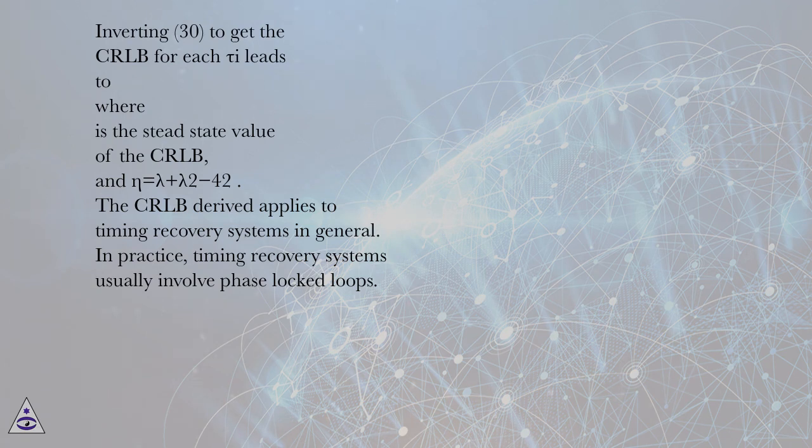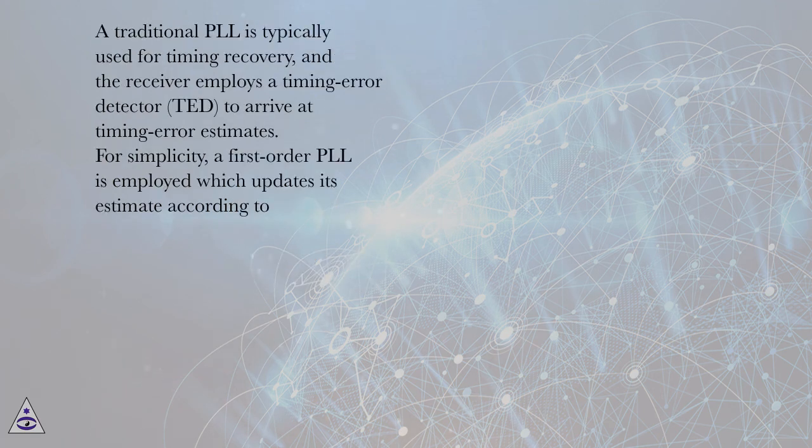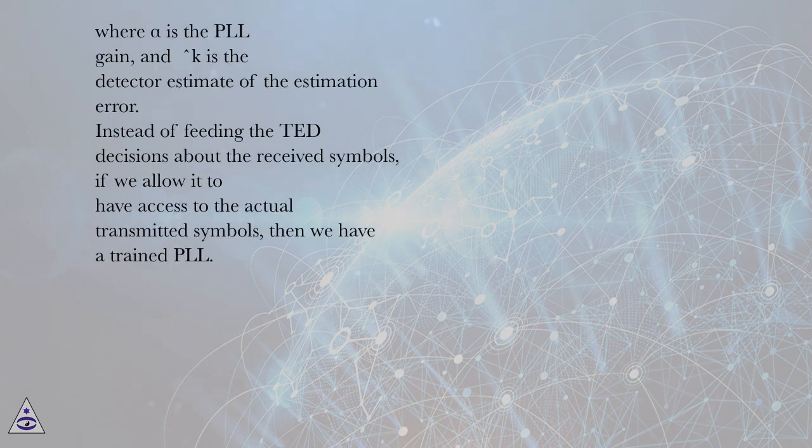In practice, timing recovery systems usually involve phase-locked loops. A traditional PLL is typically used for timing recovery, and the receiver employs a timing error detector, TED, to arrive at timing error estimates. For simplicity, a first-order PLL is employed which updates its estimate according to, where alpha is the PLL gain, and epsilon_k is the detector estimate of the estimation error. Instead of feeding the TED decisions about the received symbols, if we allow it to have access to the actual transmitted symbols, then we have a trained PLL.